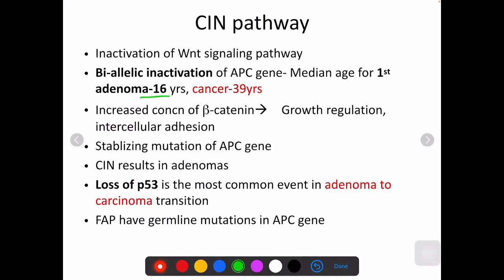Because of the increased concentration of the beta catenin, there is increased growth regulation, cellular proliferation, and increased intercellular adhesion, and this is due to the stabilizing mutation of the APC gene. So this pathway will result in adenomas, and later on the adenoma to carcinoma sequence will be further propagated. Loss of P53, as I told you, is the most common event which causes the adenoma to carcinoma transition, and FAP usually has the germline mutations in the APC gene.